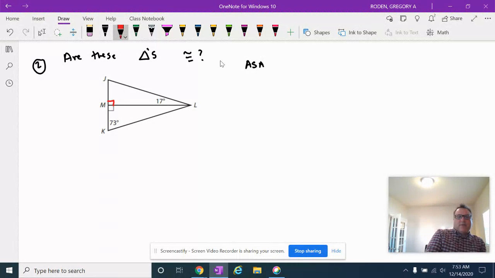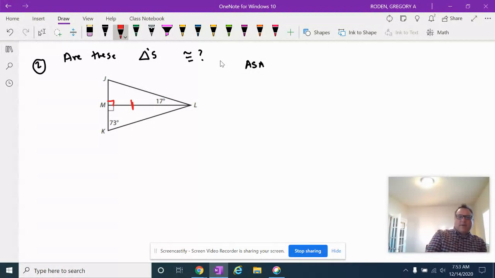I've got angle. Okay, so now I'm thinking about how I want to do this. I don't know anything about any other sides except I do have ML is congruent to ML. So I'm going to make that.